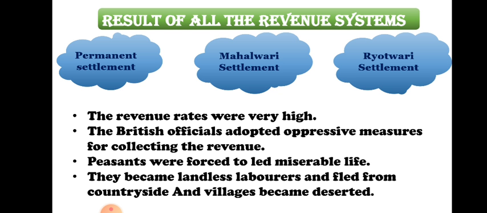Peasants were forced to lead a miserable life, and since slowly the peasants were not able to grow that much production, they were not able to pay the revenue. Their land was taken by the Britishers and they were forced to leave agriculture and lead a miserable life. That is why most of the farmers moved towards the city areas for better job opportunities. They became landless laborers and fled from the countryside, and villages became deserted. That means most of the people started leaving the villages because the villages were acquired by the Britishers. So this was about the Ryotwari settlement.